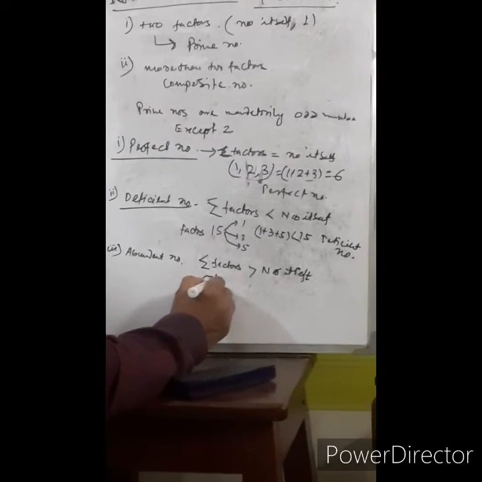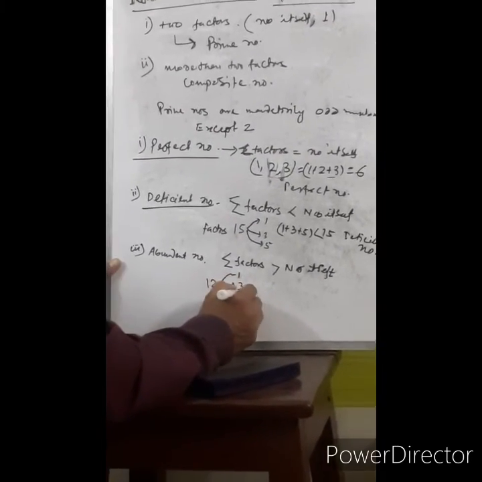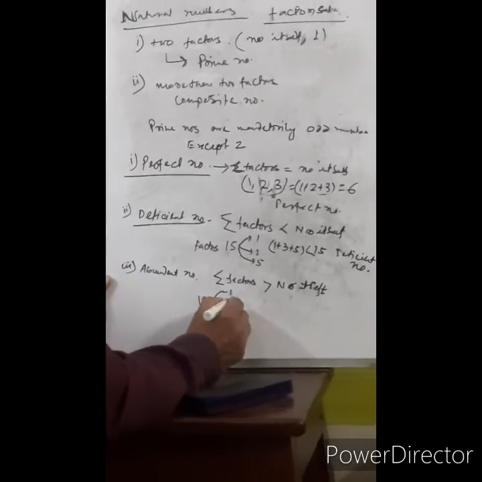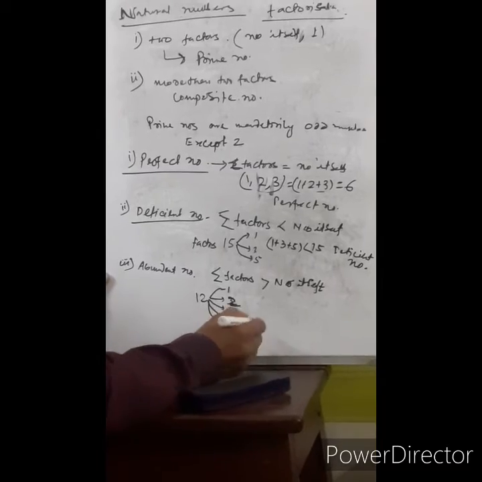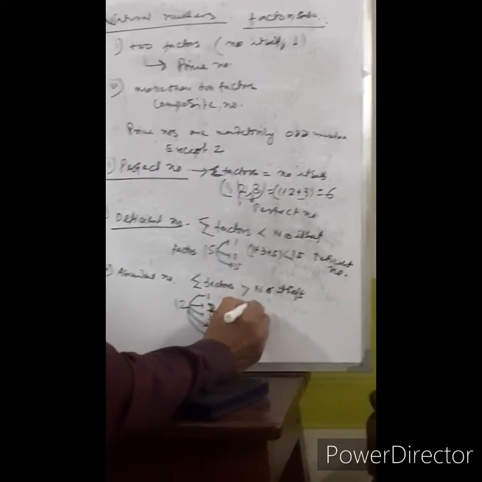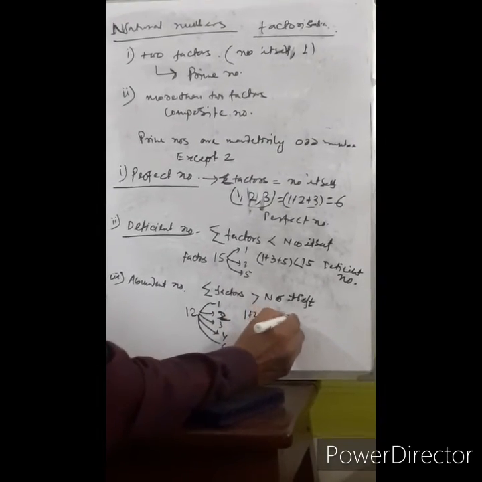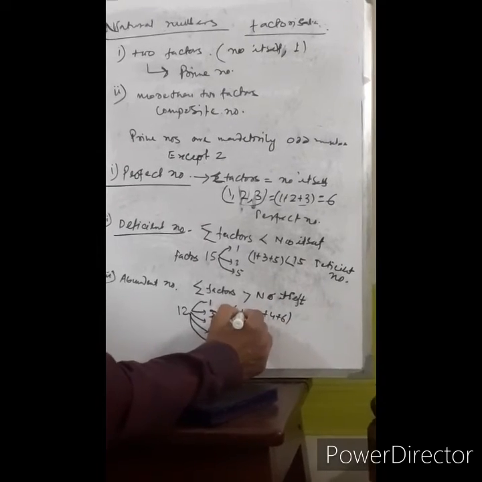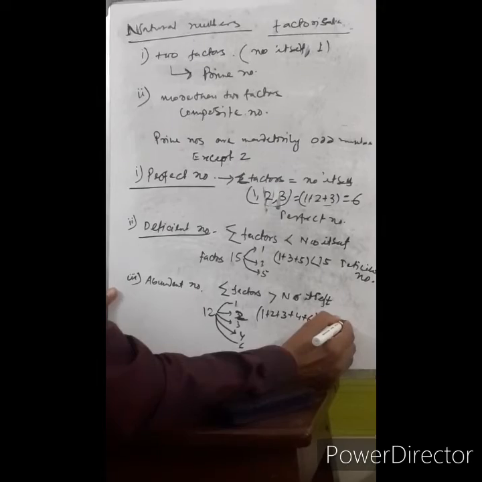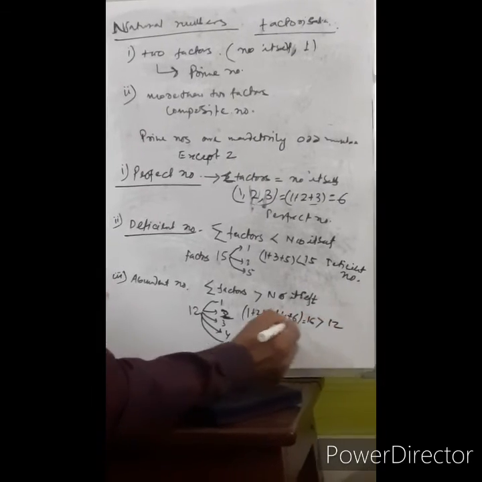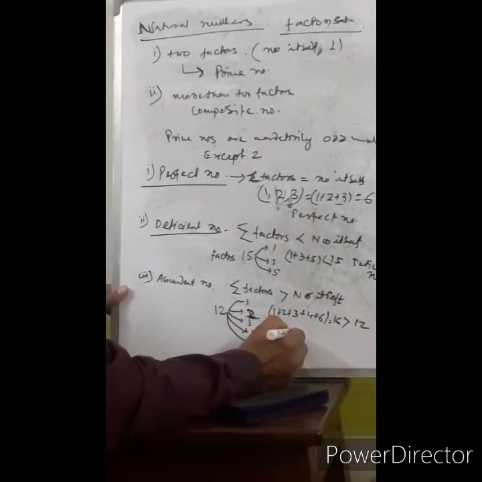Factors are 1, 2, 3, 4, 6. So the summation is 1 plus 2 plus 3 plus 4 plus 6 equals 16. 16 is more than 12. So this is an abundant number.